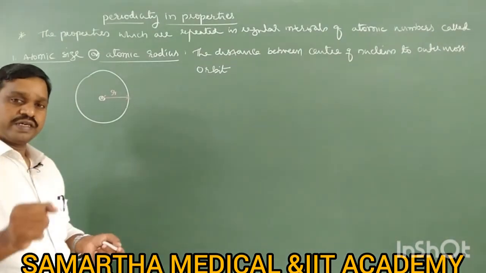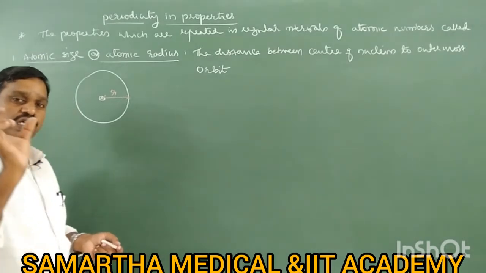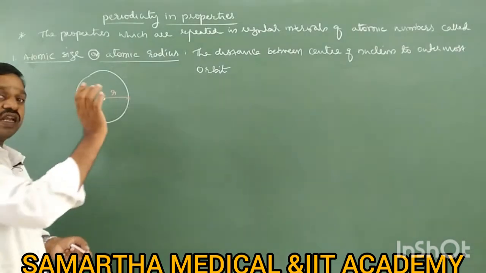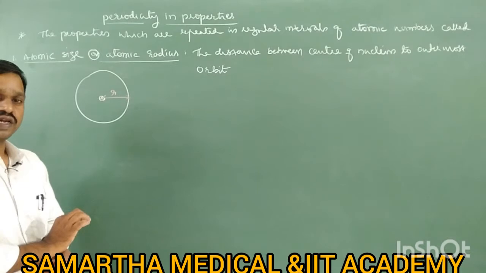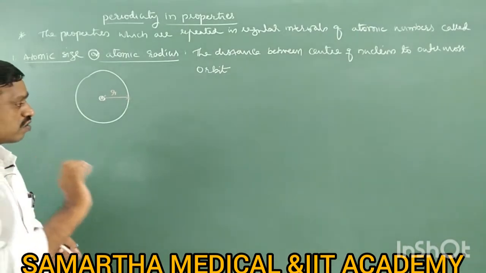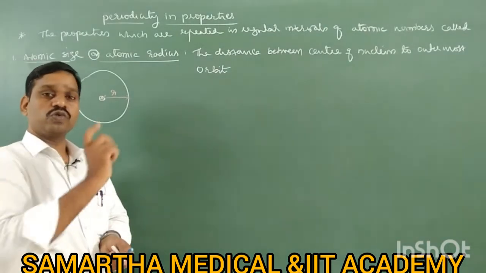What is the indirect method? So instead of calculating atomic radius, we can calculate the internuclear distance. What is the meaning of internuclear distance? The distance between two adjacent nuclei.